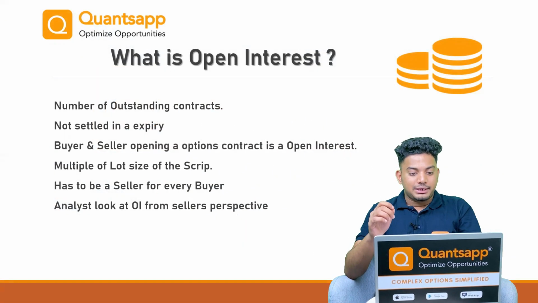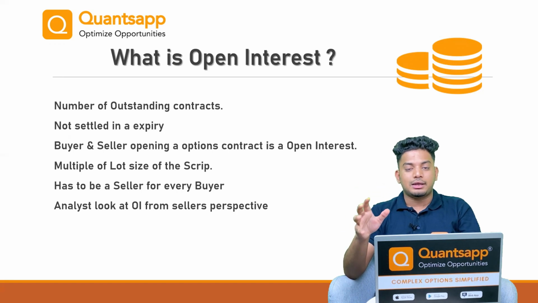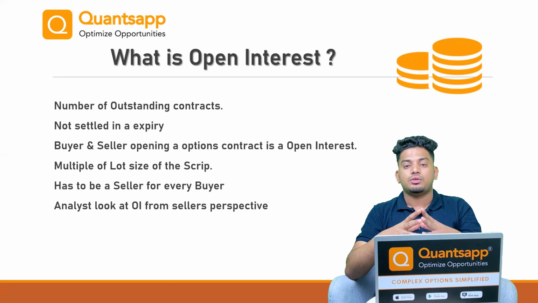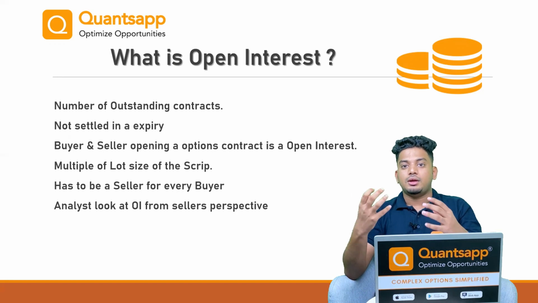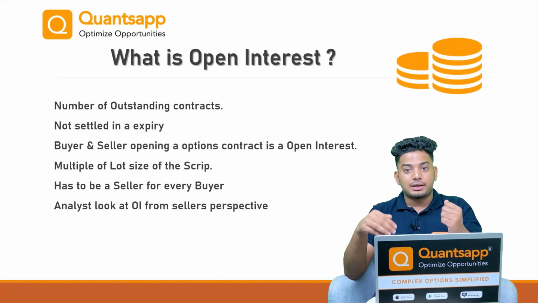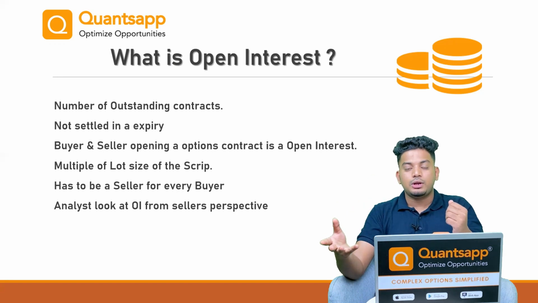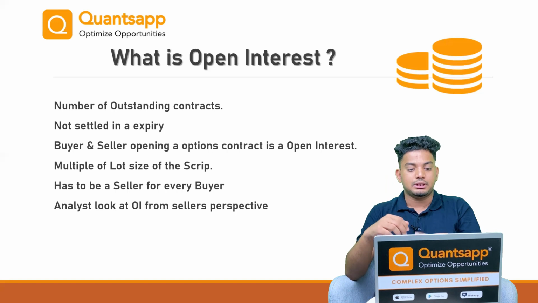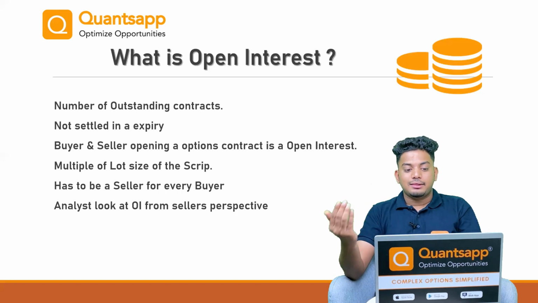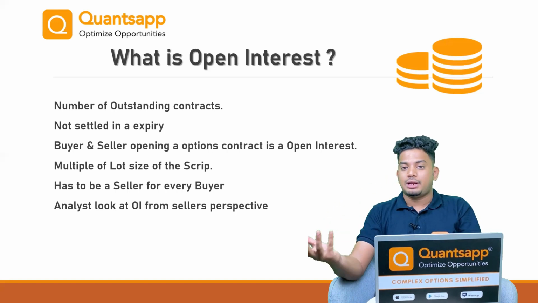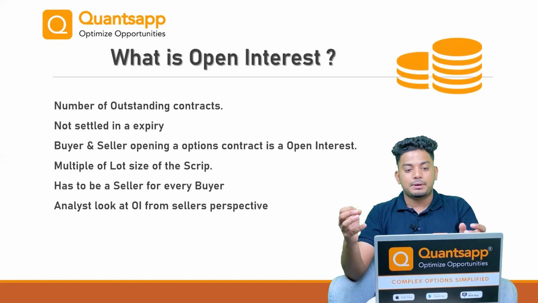Open interest is the total number of outstanding contracts which have not been settled yet in an expiry. Which means what? Let's say I want to buy a contract and you want to sell a contract. I bought a contract, you sold a contract, that creates one open interest. A buyer and seller opening an options contract is open interest, as simple as that.